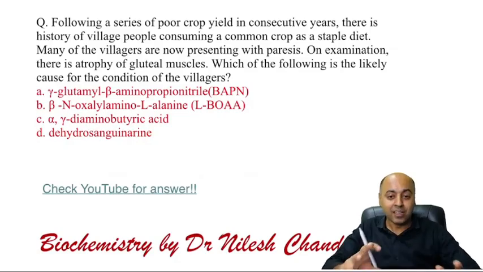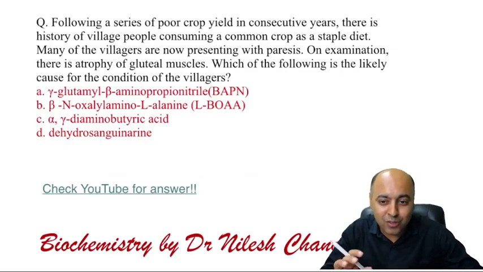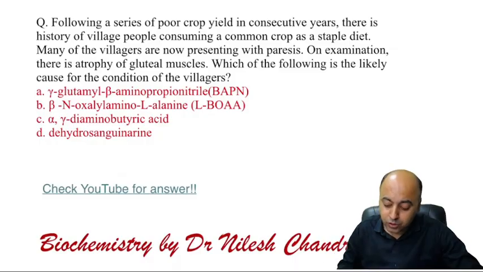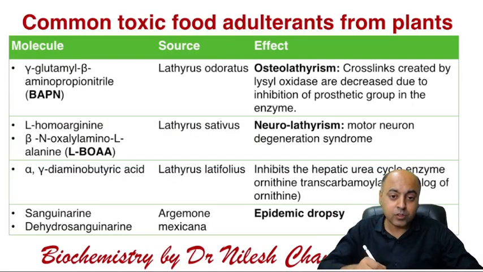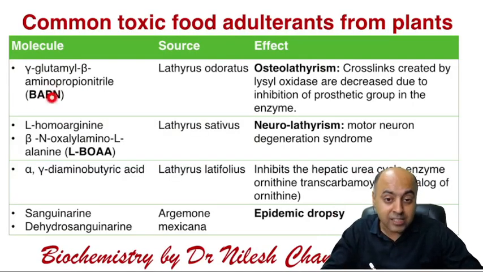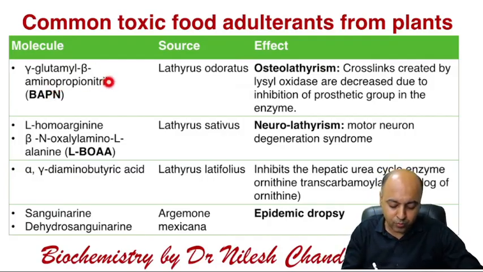Now I'm sure these are some common names which you have come across while doing the questions again and again and again. More commonly in community medicine as food adulterants, these molecules have been popping up, right? So let's take a quick look at these molecules, what they do, and the points that you need to remember. So the version which was asked last year focused on BAPN, beta amino propionitrile.